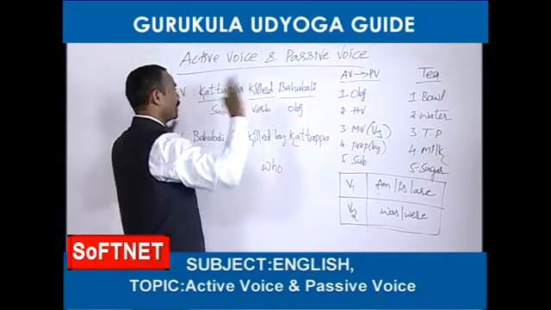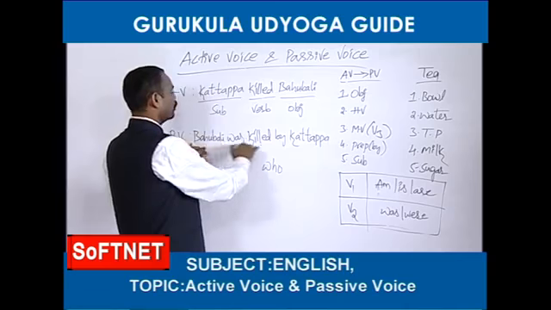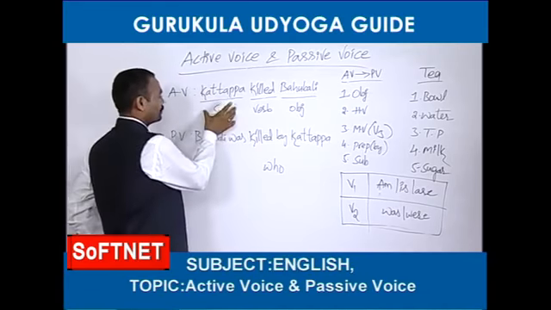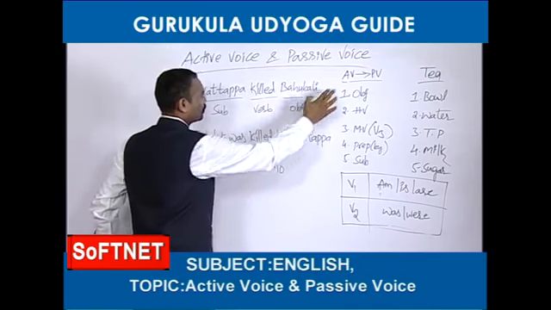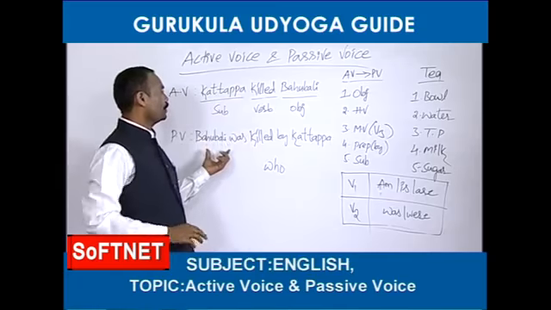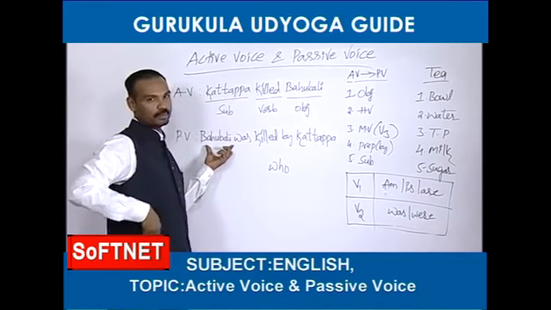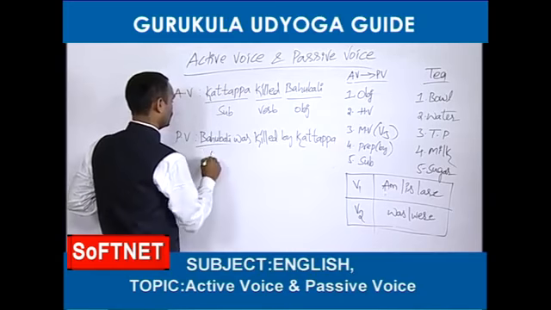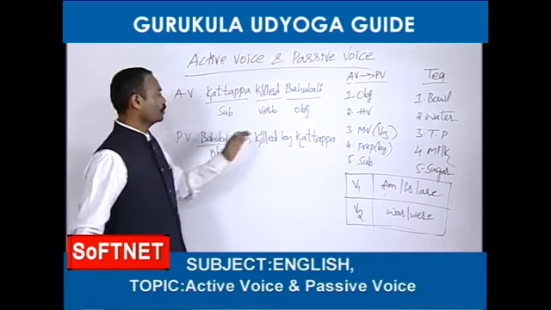Kattappa killed Bahubali. This is activized. Bahubali was killed by Kattappa. This is passivized. See, this is the subject, this is the verb, this is the object. To change an activized into passivized, these 5 items are required. I told you first we should start the passivized with the object.